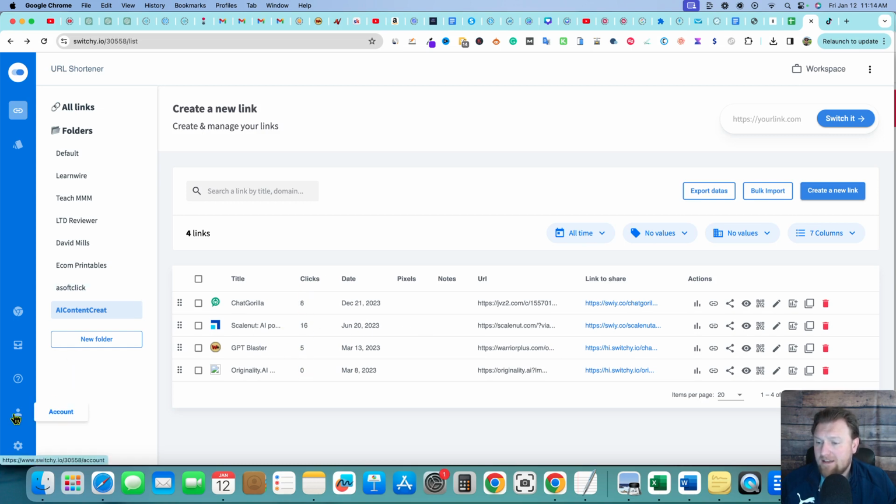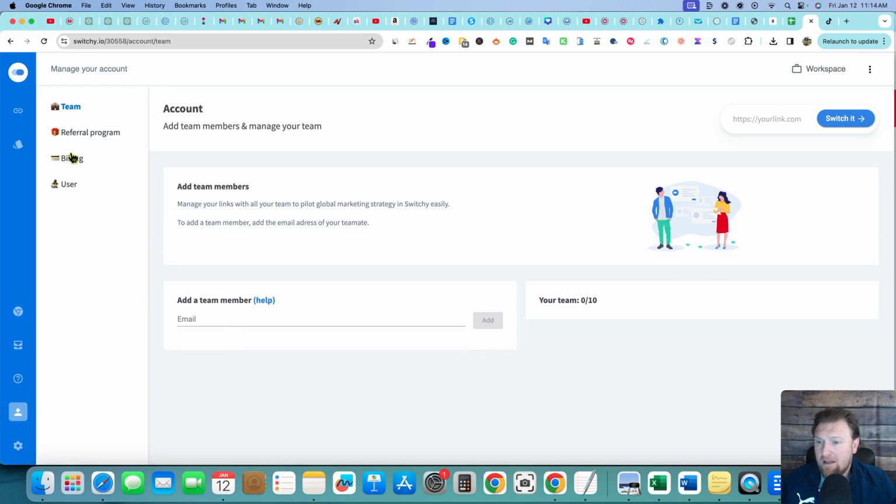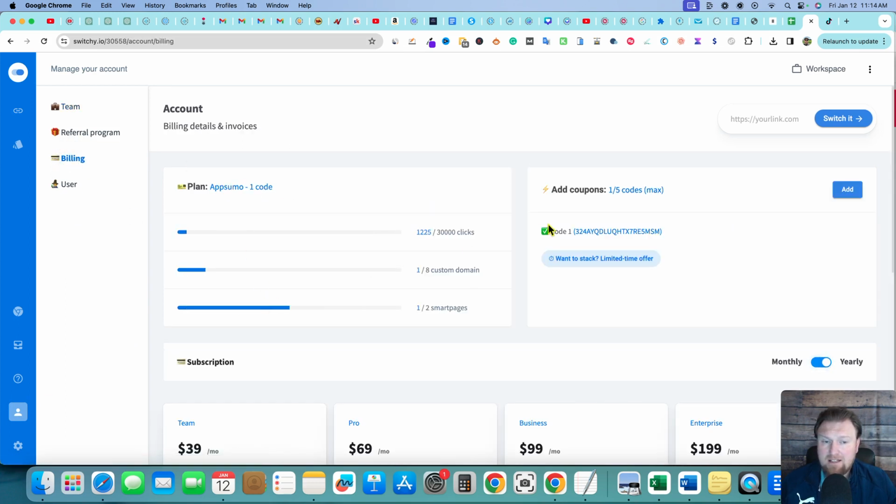So I can go over here to the account right over here and show you that if I go under billing, you can see that I'm an AppSumo customer. I can have up to 30,000 clicks per month. And this tracks over the last 30 days. It's nothing fancy. It doesn't really say that, but I've already reached out to support, and they did say that when you click on billing, this number right here, the 1,225 clicks, that is the total over the last 30 days. So over the last 30 days, I've seen this higher at like 1,800 clicks, depending on,